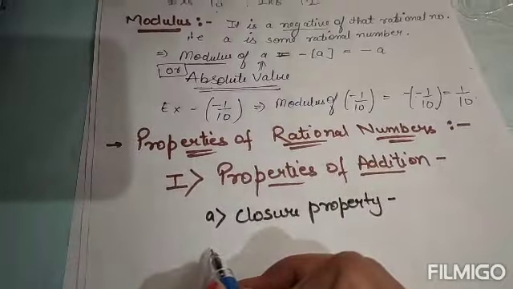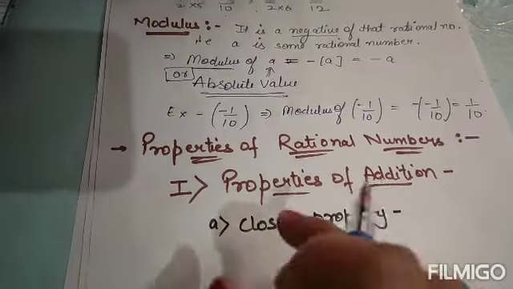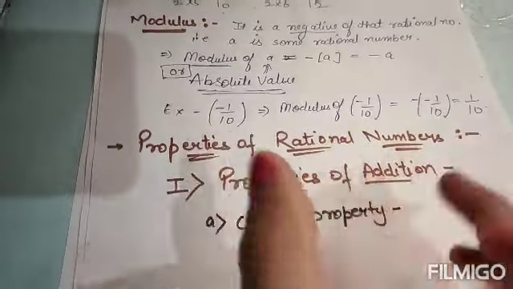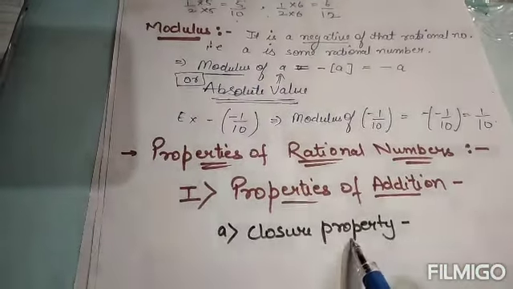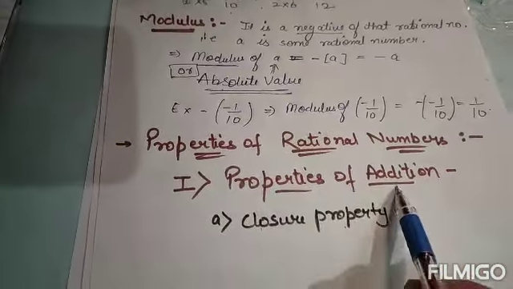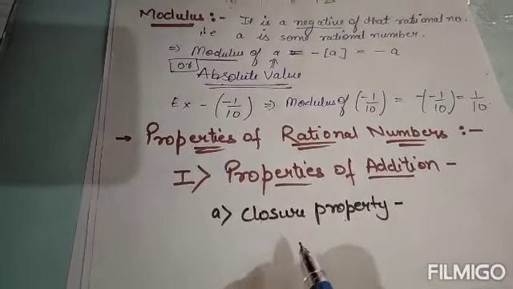Now we will study about the properties of rational numbers. First, the properties of addition. This comes under the properties of rational numbers. Now, first, closure property. These are the subparts of the properties of addition. What is closure property?